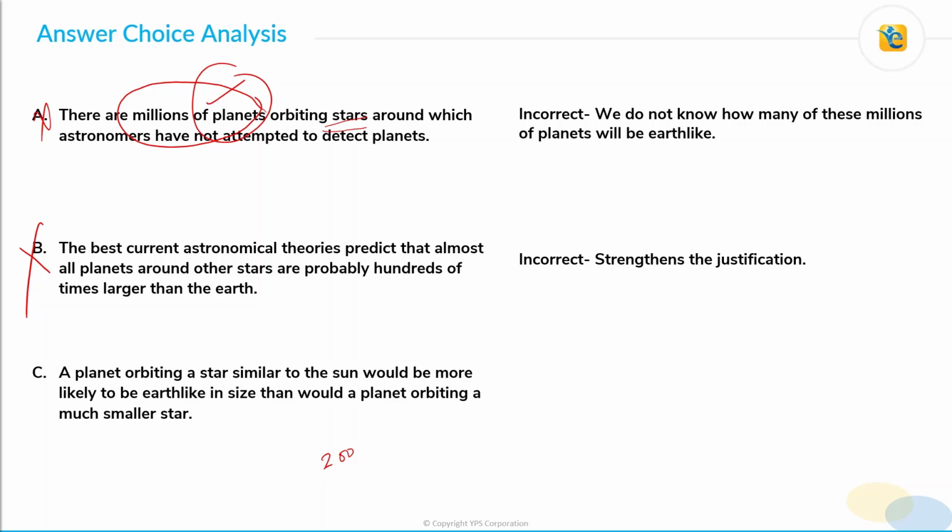That is one thing. Other than that, if that was not your logic, then also, even if choice C is true, we do not know how many planets exist around the stars that are similar to sun in our galaxy. Right, we do not even know the number of the stars that are similar to sun, and then we don't know the number of planets that are orbiting these stars. So if the number of such planets is very low, then the claim will stand correct even if more stars are studied. So in that case, choice C will not be able to weaken the conclusion. So we do not know this information is also not sufficient to weaken the use of that data to arrive at the claim, and hence choice C is also incorrect.